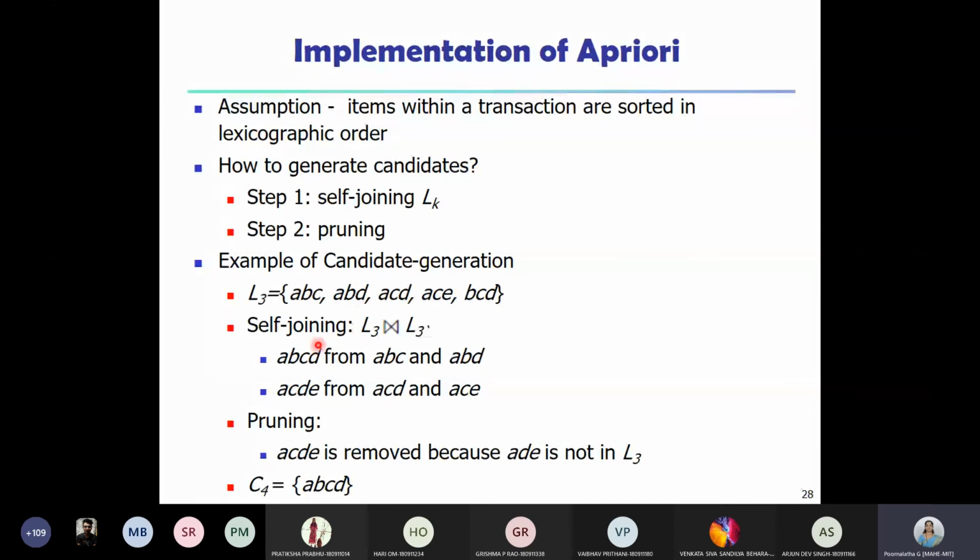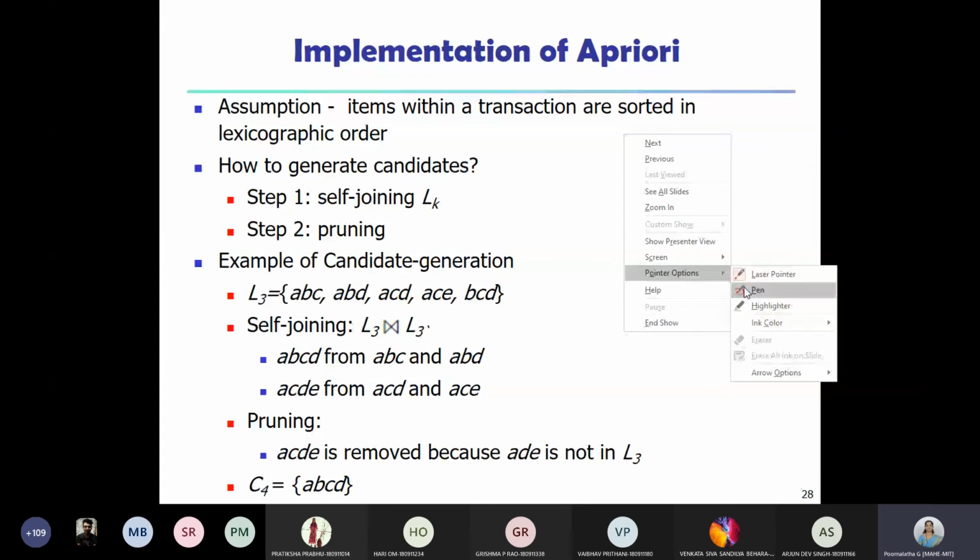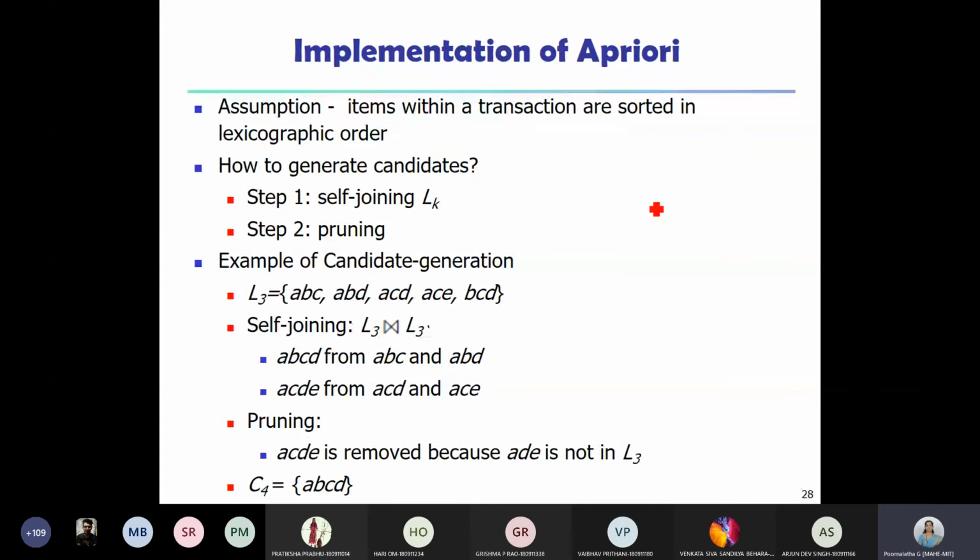That's why I told you, to generate the candidate item set of size K, suppose the candidate item set I am generating is C4, right? So if I want to generate C4, I need to perform a join operation with respect to L3.